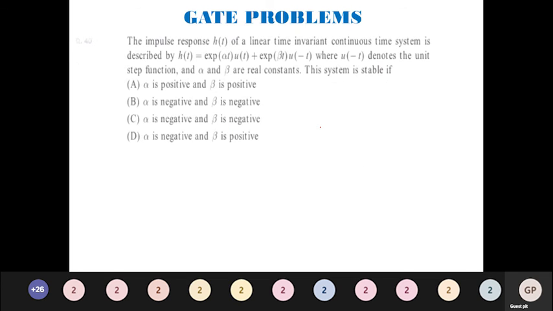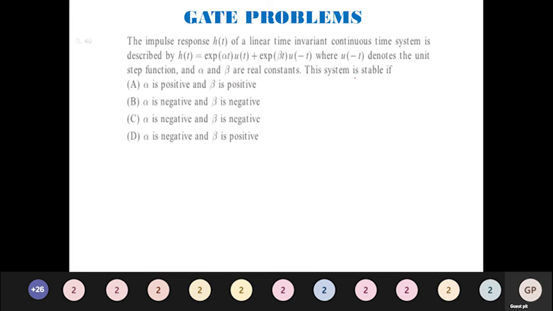Next question. The impulse response h of t of a linear time invariant continuous system is described by h of t is equal to e to the power alpha t u of t plus e to the power beta t u of minus t, where u of minus t denotes the unit step function and alpha and beta are real constants. The system is stable when? This is what the question asks.